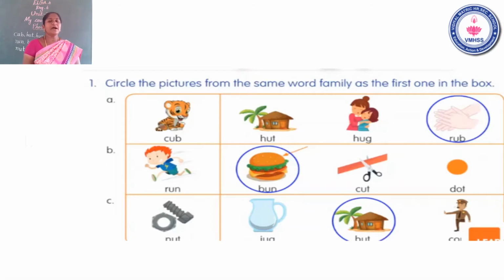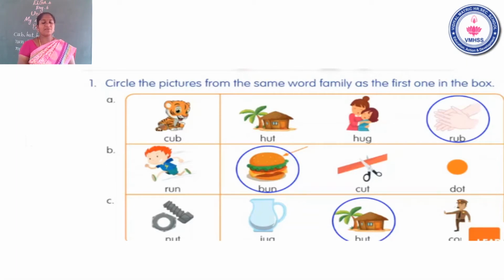Come. The next word is hut. The another word is hug. The next word is rub. Which word is in the same word family, or belongs to cub? Say the answer. Very good. The answer is rub. Children, take your pencil, circle the word rub. Rub belongs to the same cub word family.